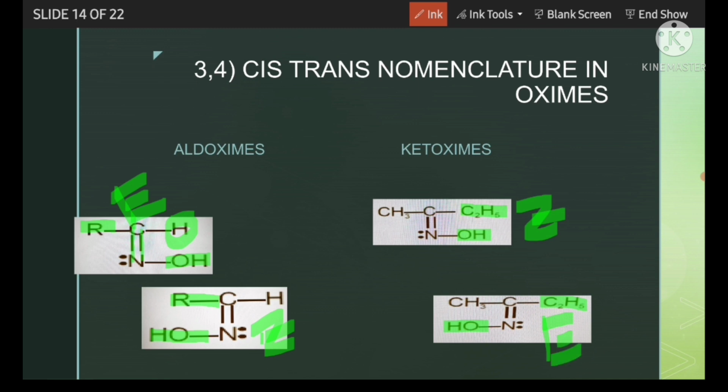So in this way we give cis trans or E Z nomenclature in oximes, that means in aldoximes and in ketoximes.